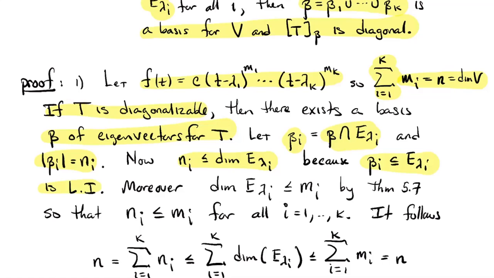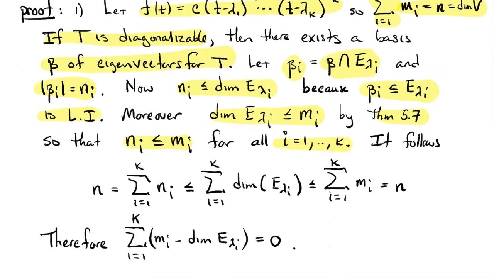Moreover, we proved above that the dimension of that eigenspace is less than or equal to m_i. That was the first theorem of this lecture. So if you stitch those two things together, it says that n_i is less than or equal to m_i for every single value of i. That would mean n, which is certainly the sum of the n_i's, because beta is a basis, so the union of the beta i's, they're disjoint, is the number of elements in the basis beta.